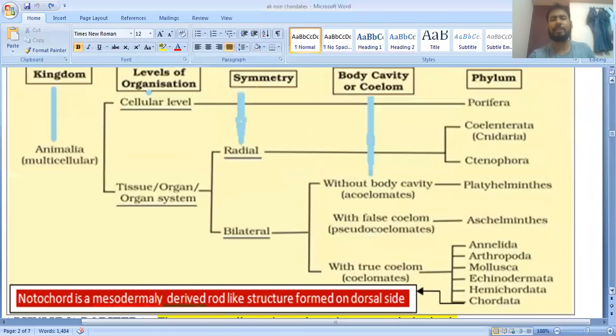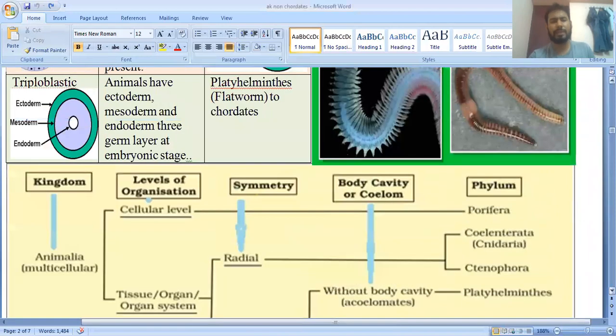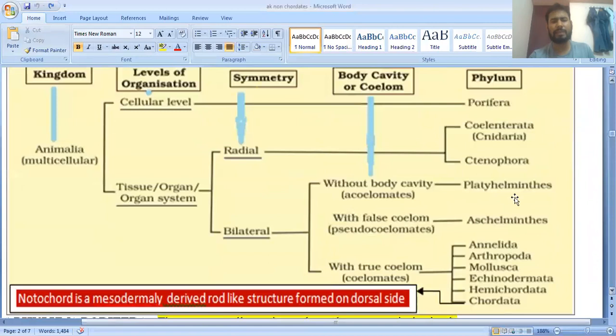So segmentation or metamerism, this is what they have given, and this figure I have taken from the NCERT. I have taken it from the NCERT figure. Clear? And we have discussed the details, so I have summarized them here.